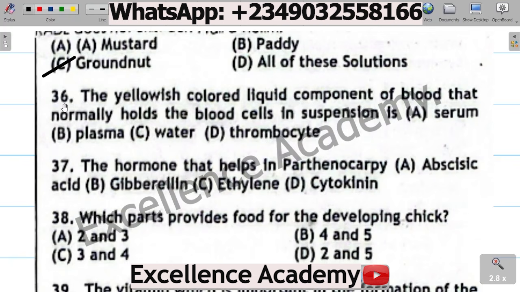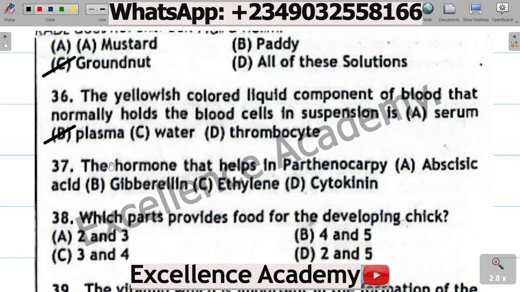Question 36. The yellowish colored liquid component of blood that normally holds the blood cells in suspension is A. Serum, B. Plasma, C. Water, D. Thrombocytes. The correct option is B. Plasma. The plasma constitutes about 50% of the blood. It also contains other nutrients like protein, water, waste products, etc.